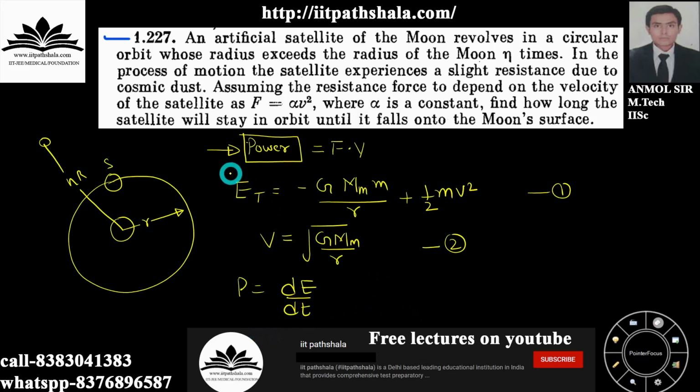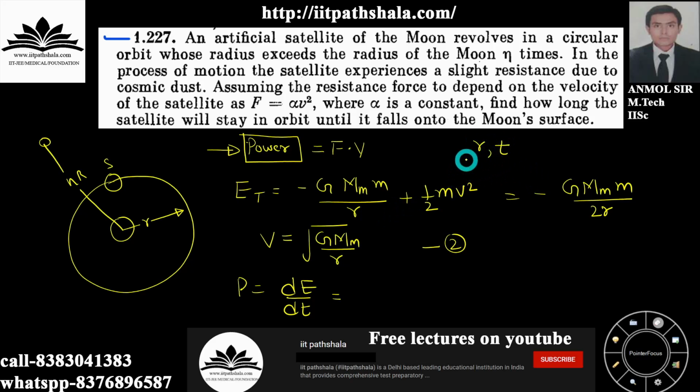Now guys, before differentiating this whole equation, you can put this velocity over here and you can have the expression as minus G mass of moon mass of satellite upon 2r. This will be your expression of energy itself, and now you can differentiate it with respect to time. Why am I doing so? Because now I will have everything in terms of radius r and time only. That will be easy for me, instead of having a variable in the form of velocity itself. I have boiled down every variable to radius r and time t only.